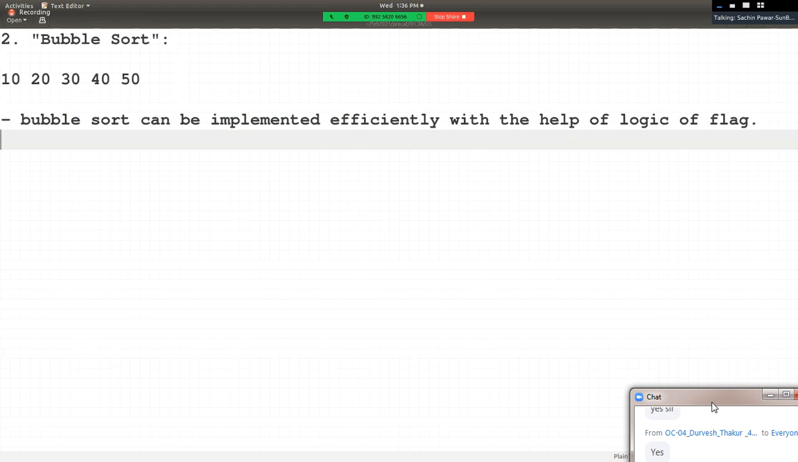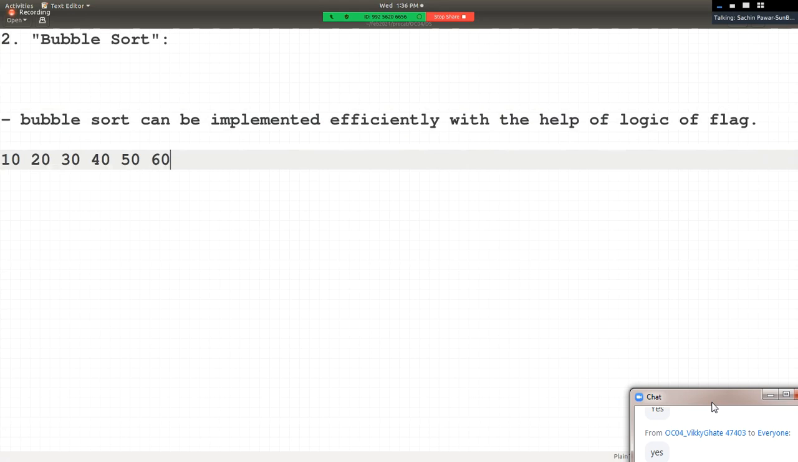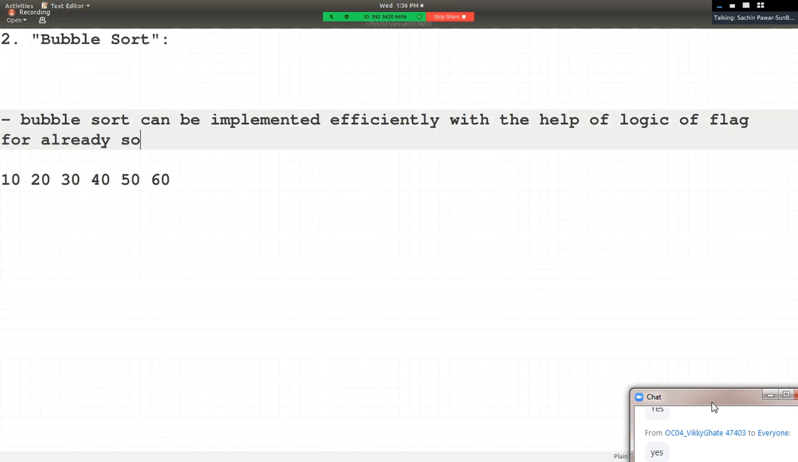When a train goes and it sees a flag, the train stops. It depends upon the color of the flag or signal, right? Red signal indicates you have to stop. Flag means indication, right? Okay. Now pay attention. How does this work? Let's say for example we are having 6 elements with us, and if array is already sorted, bubble sort can be implemented efficiently with the logic of flag for already sorted input sequence.